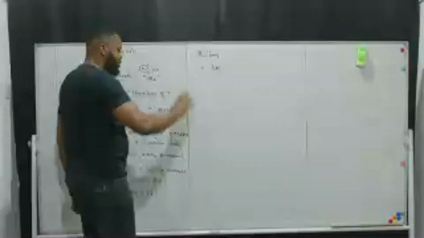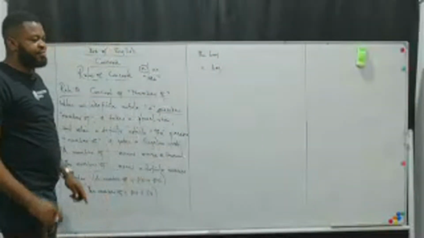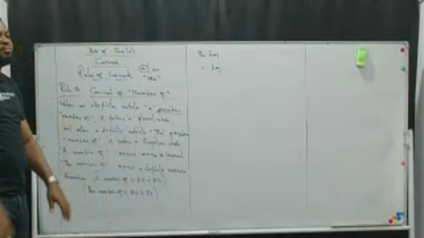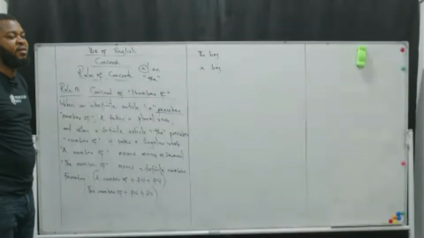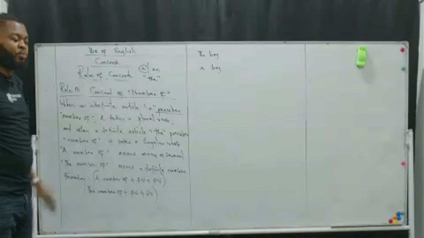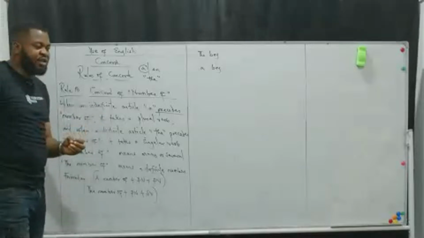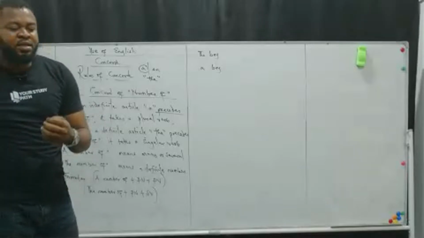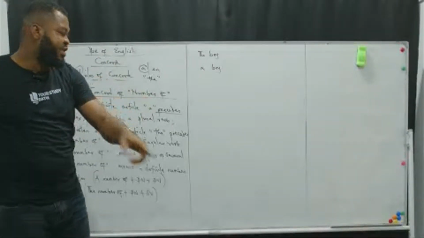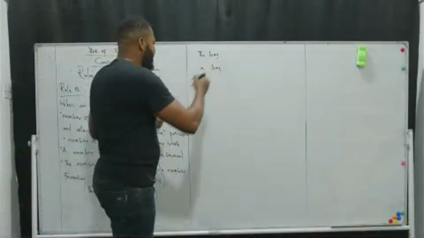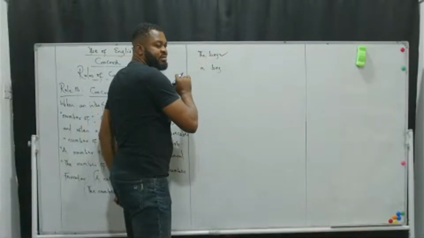What's the difference between the two? The boy is specific. It simply means that the particular boy I'm talking about, you are aware of. You know the person. This is definite.